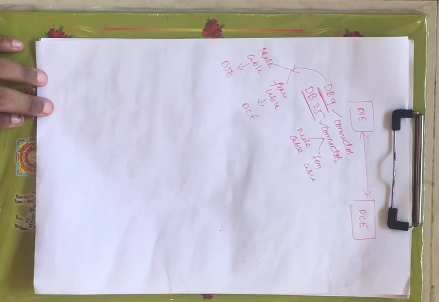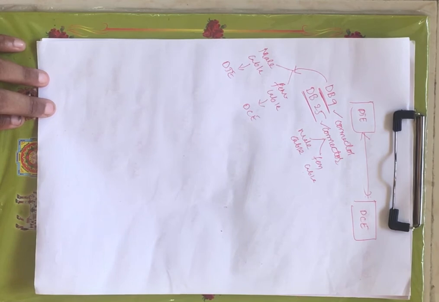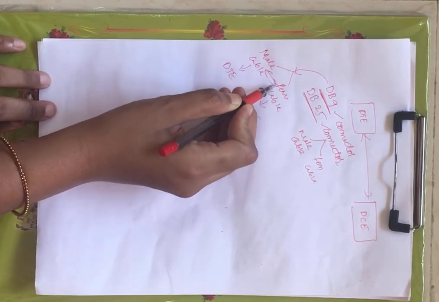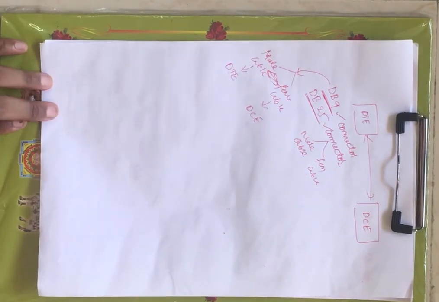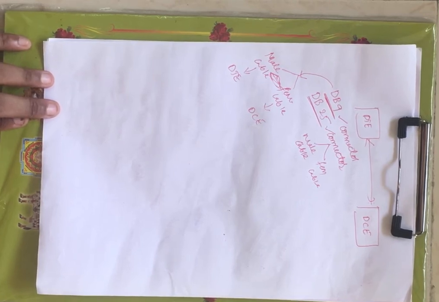From the male connector you are transmitting the data to the female connector, and from the female connector you are transmitting the data to the male connector, right? Now in between these two we will have an interface, that is nothing but a cable.